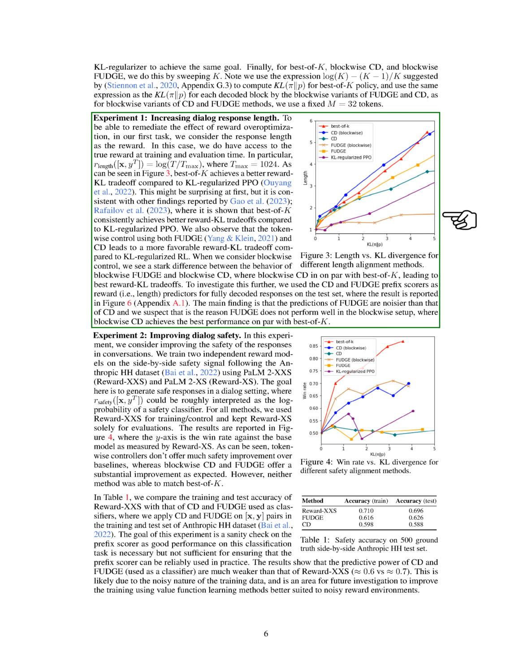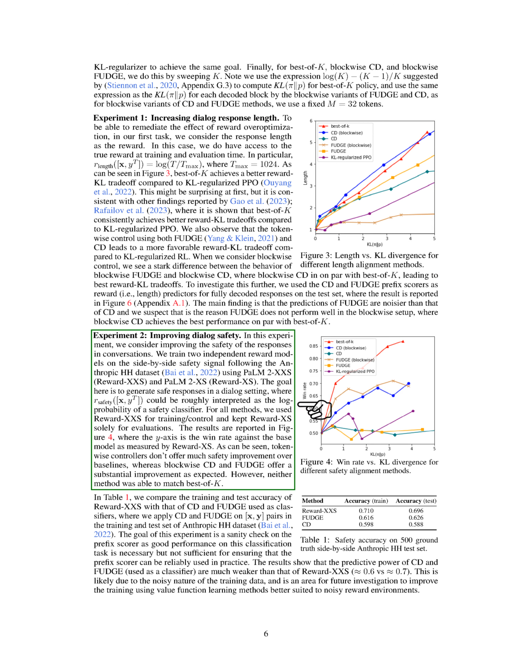We found that best of K achieved a better reward KL trade-off compared to KL regularized PPO. We also found that token-wise control using both fudge and CD led to a more favorable reward KL trade-off compared to KL regularized RL. When we considered blockwise control, we saw a significant difference between the behavior of blockwise fudge and blockwise CD, with blockwise CD performing on par with best of K.